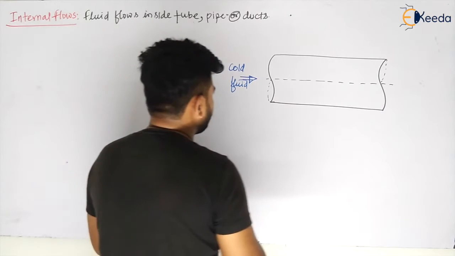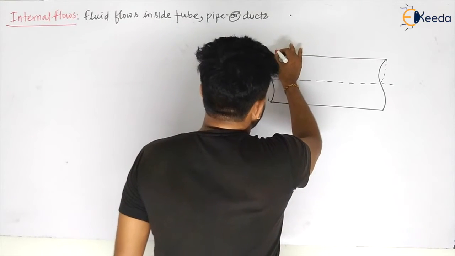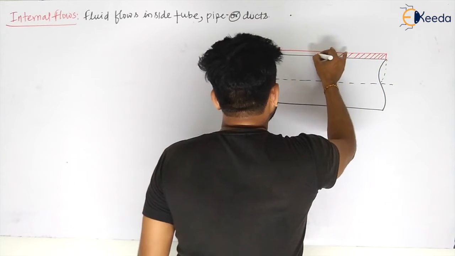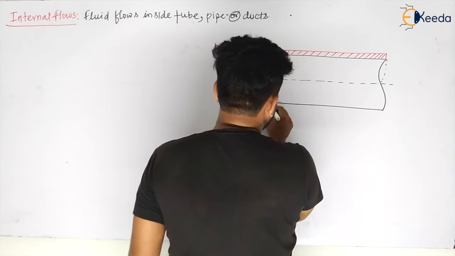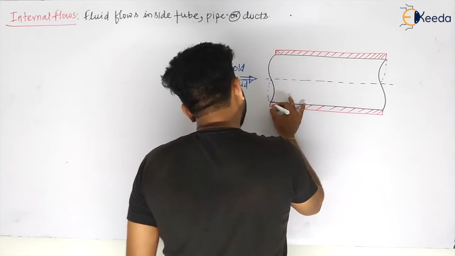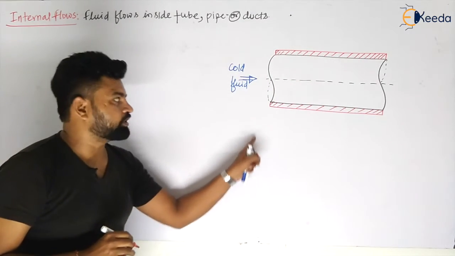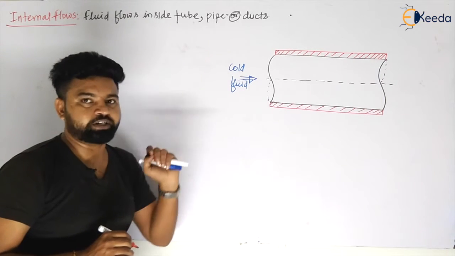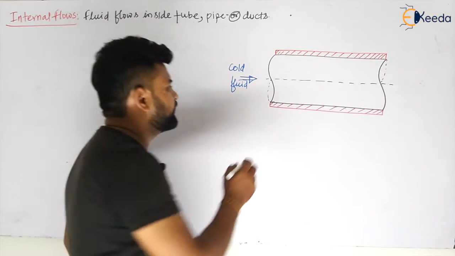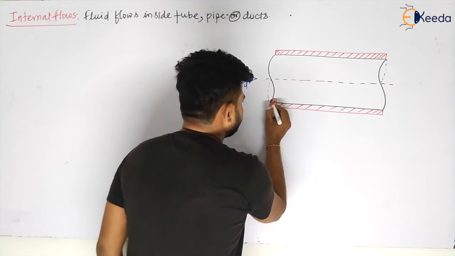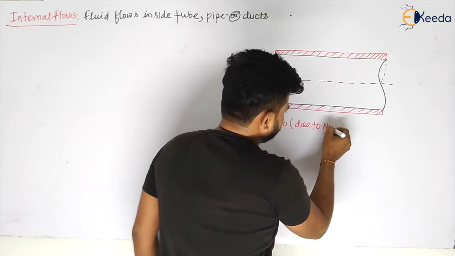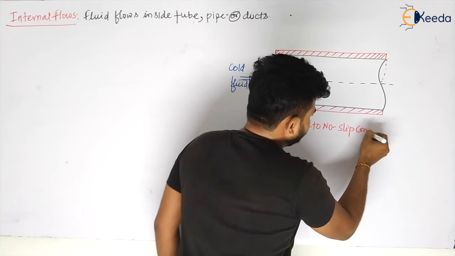Now, the surface of the pipe is hot. It will be hot for both sides. So as soon as the fluid touches this surface, my dear students, what will happen? There will be the no slip condition, and the velocity of the fluid will decrease and become equal to 0 at that point, due to the no slip condition.